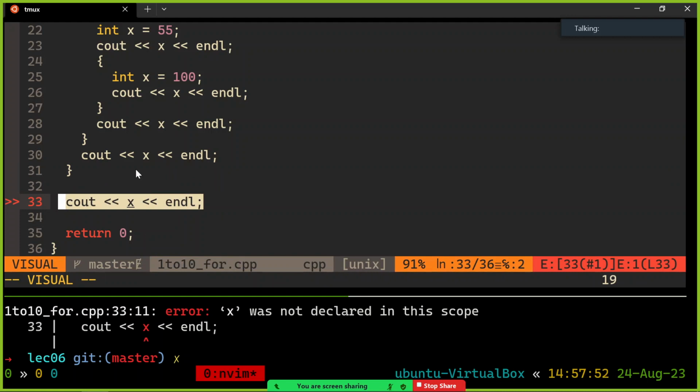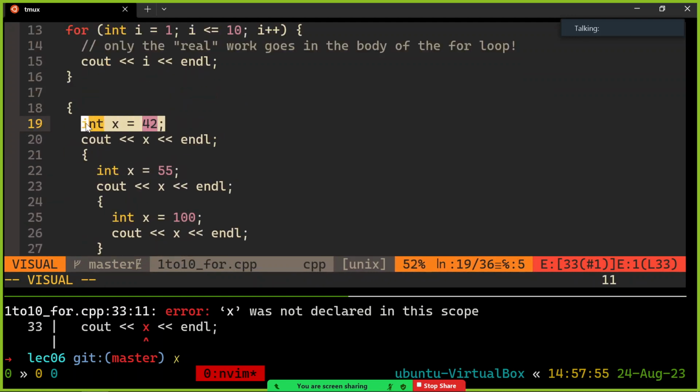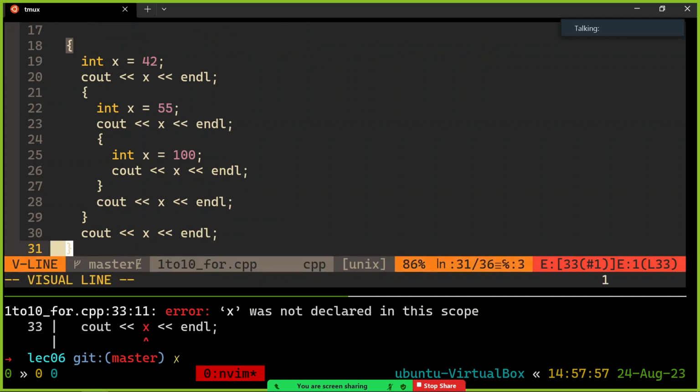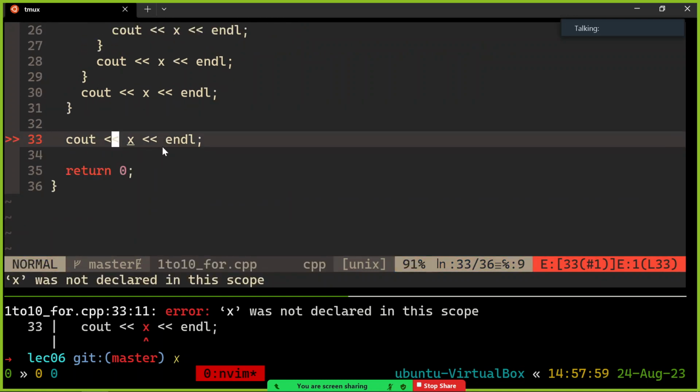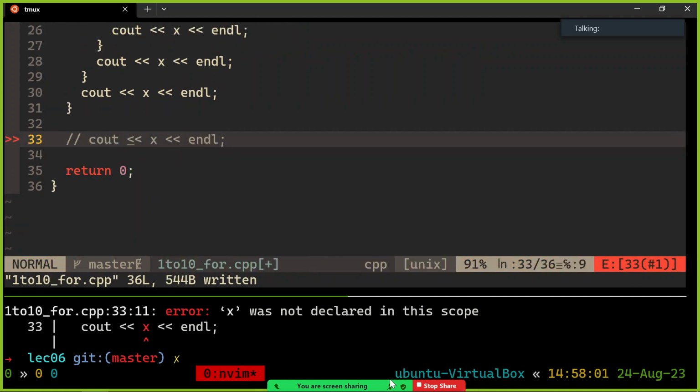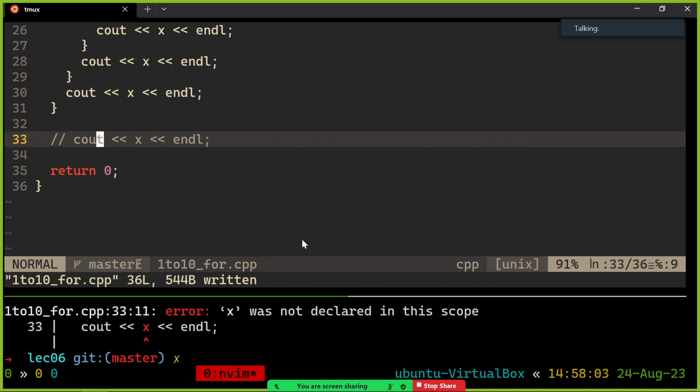X, it's not alive anymore. There is no X after the closing brace. After this brace right here, X doesn't exist. Unless you made one out in main. Okay. Any questions about any of that?